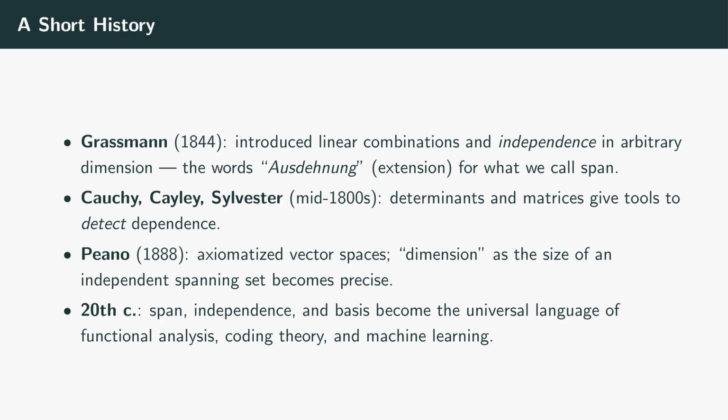Through the middle of the 1800s, Cauchy, Cayley, and Sylvester developed determinants and matrices, which gave mathematicians concrete machinery for detecting whether a set of vectors is dependent, tools we'll pick up later in this course. Then, in 1888, Giuseppe Peano laid down the axioms of a vector space, and the notion of dimension, defined as the size of an independent spanning set, finally became fully precise. In the 20th century, span, independence, and basis grew into the common language of functional analysis, coding theory, and now machine learning.